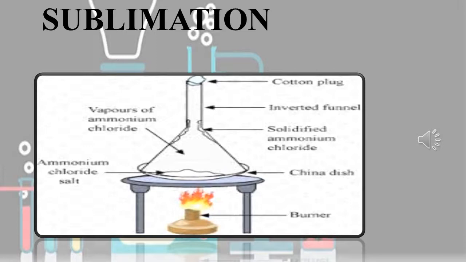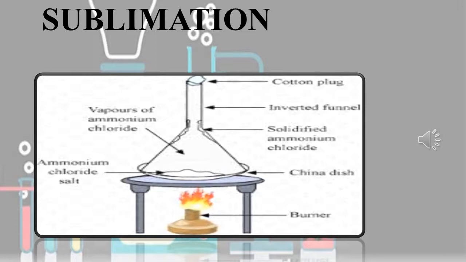For example, iodine, camphor, ammonium chloride, etc. Camphor is the best example. That is a day-to-day life example. When we burn camphor, which is a solid substance, it directly changes into the gaseous state. So this is the figure for sublimation.